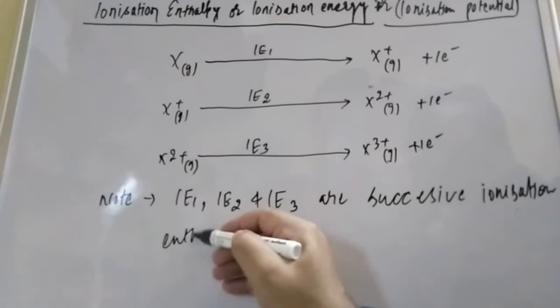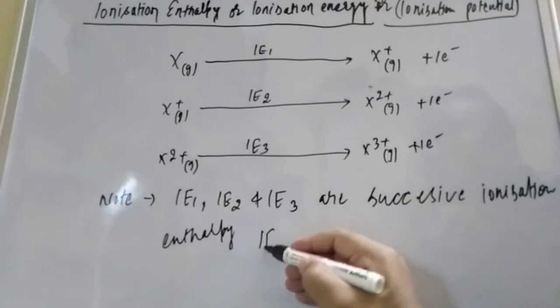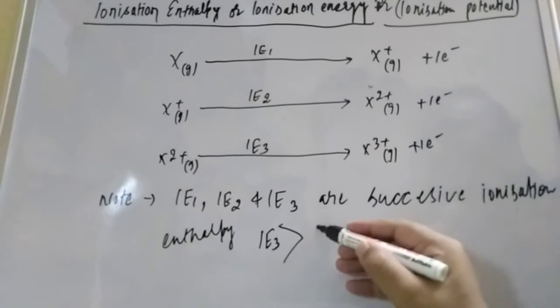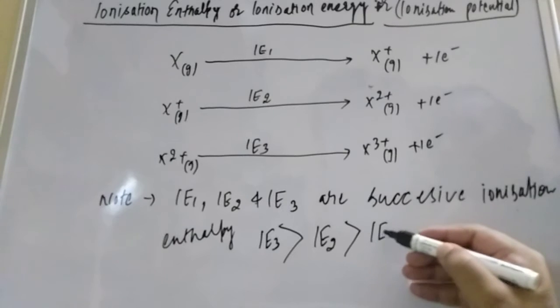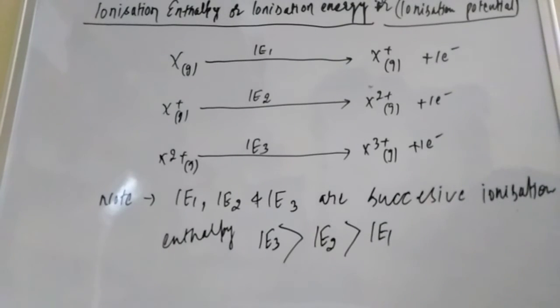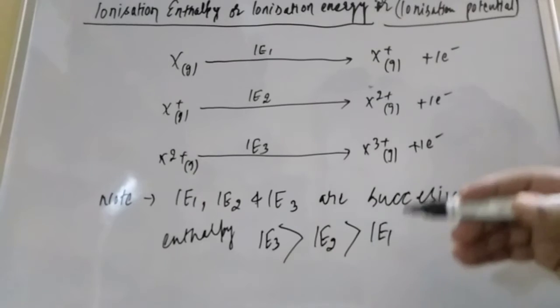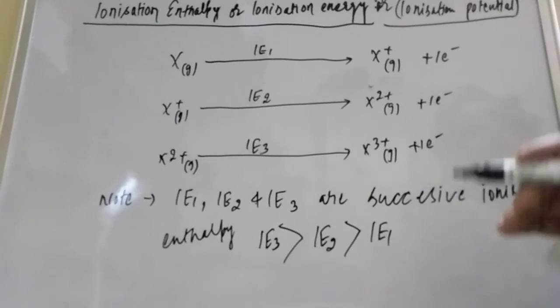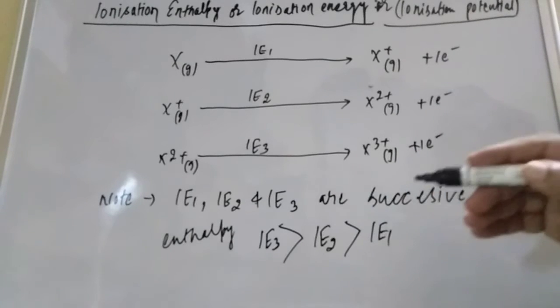One more thing we have to understand: IE3 will always be higher than IE2, and IE2 higher than IE1. You have to keep that in mind. The detailed explanation I will give in a later part of this video, when we explain the variation.